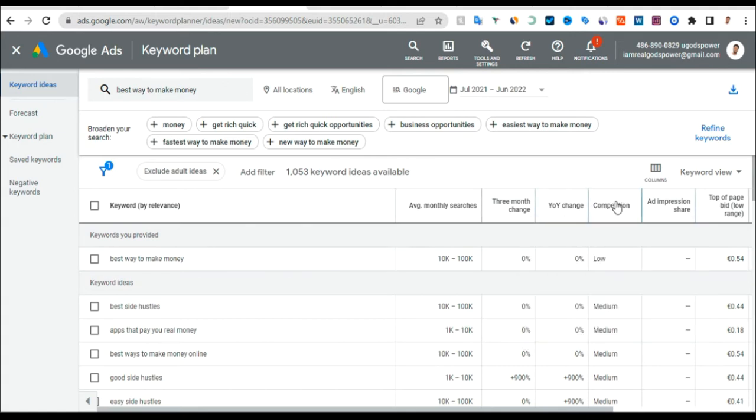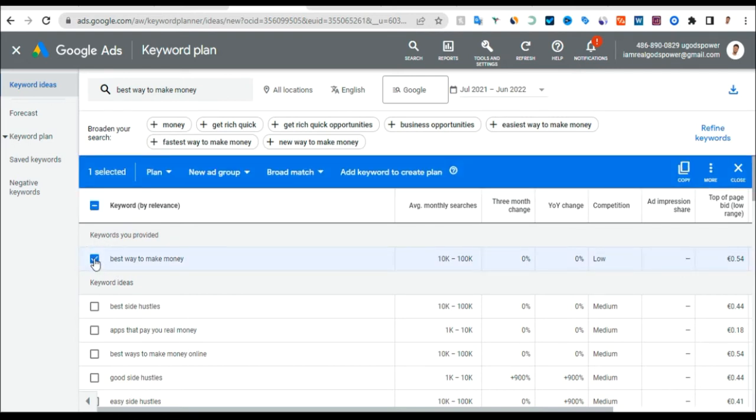And you can see the competition. This is what I'm talking about. The competition is very low, and this means you have a chance of ranking for this keyword. So now that you see this keyword, "best way to make money," you can just click on it and copy it.